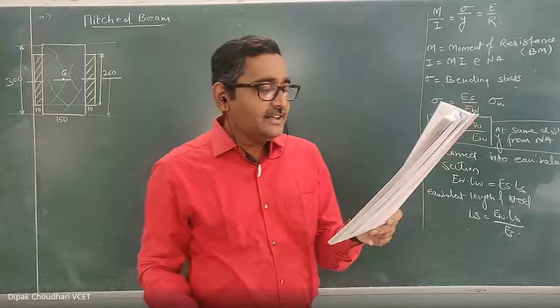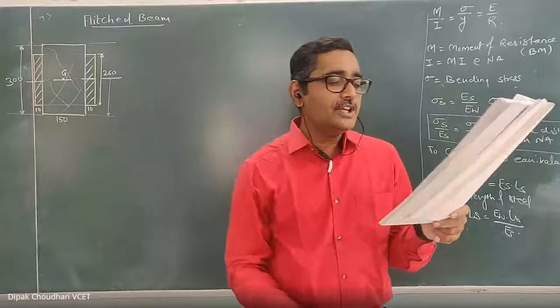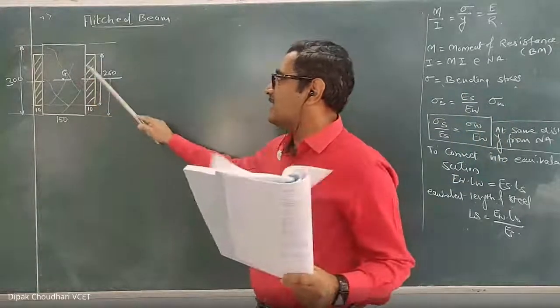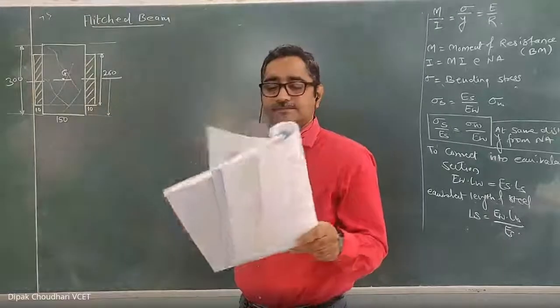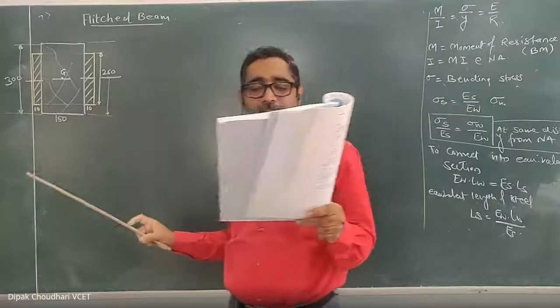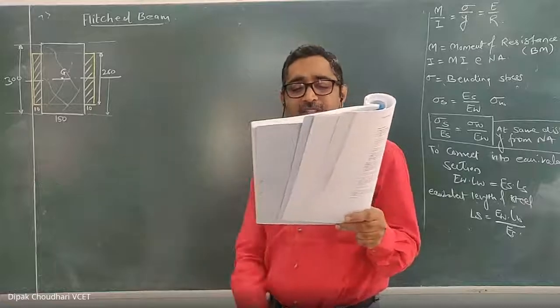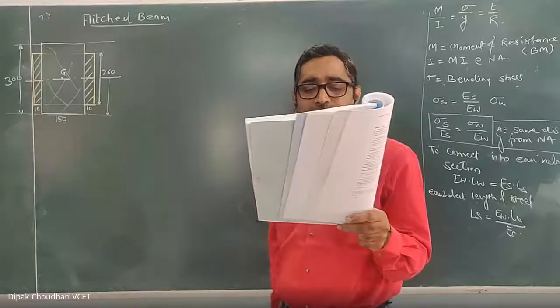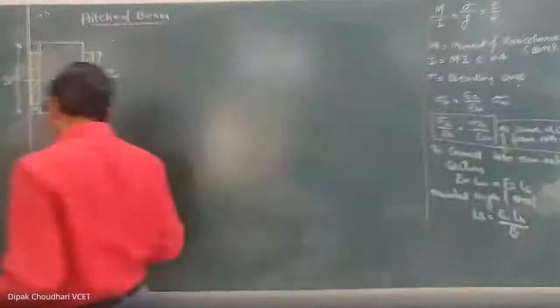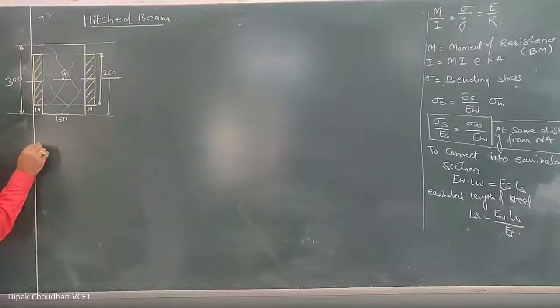It is given that a flitch beam consists of a wooden joist and two steel plates. Here, this is the wooden joist and these two steel plates are on either side of the wood, as shown in the figure. If the permissible stresses in the wood and the steel are not to exceed 8 and 12,000 Newton per millimeter square respectively, the permissible stresses in the steel and the wood are given.